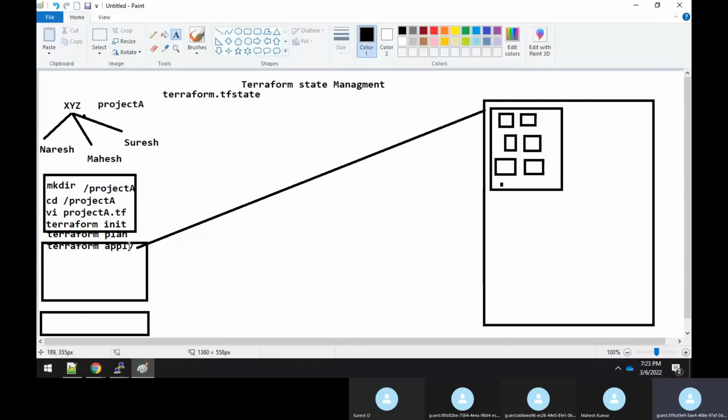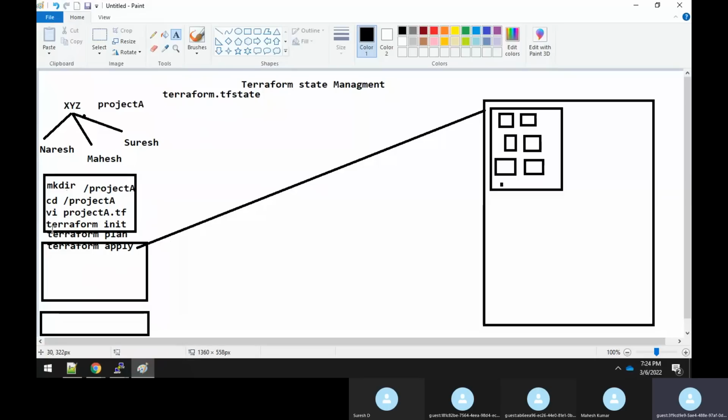It will try to understand where exactly the Terraform apply has been executed, meaning in which directory you are running it. So you are running under the project A directory, and inside it, Terraform apply is going to check if there is any file with the name Terraform.tfstate. Now it will get to know that there is no file with that name.